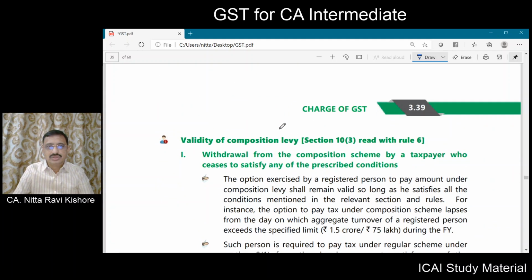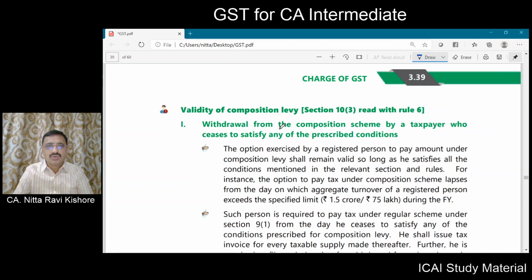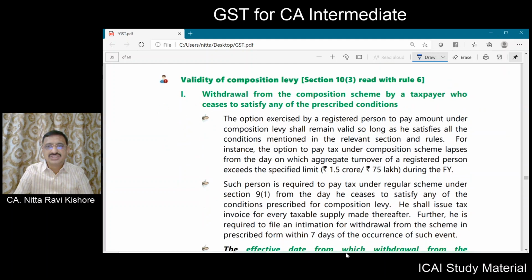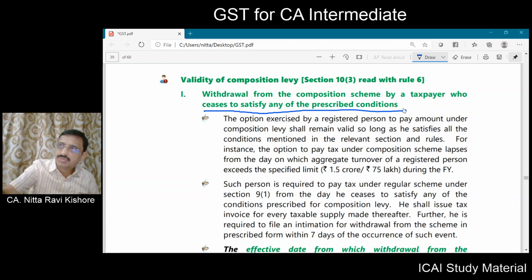Next, moving forward, validity of composition levy. Withdrawal from the composition scheme by a taxpayer who ceases to satisfy any of the prescribed conditions. You satisfy all the conditions, so you went into the composition scheme.